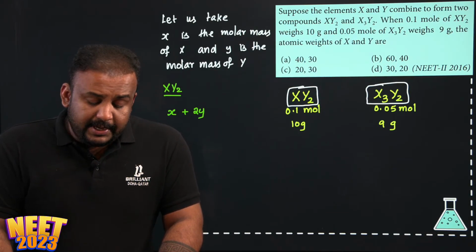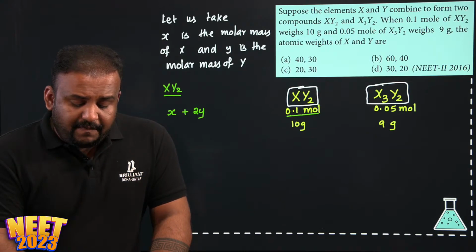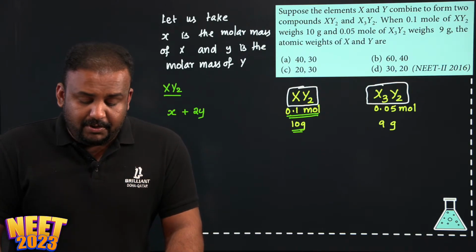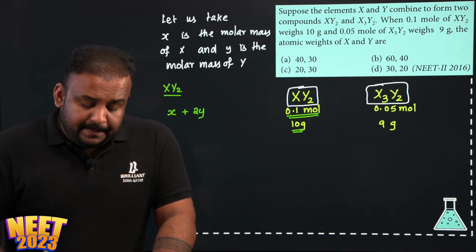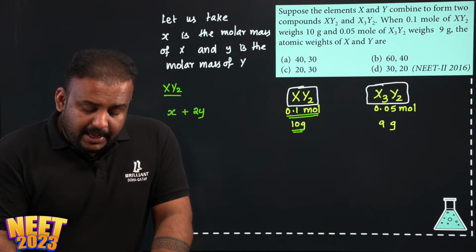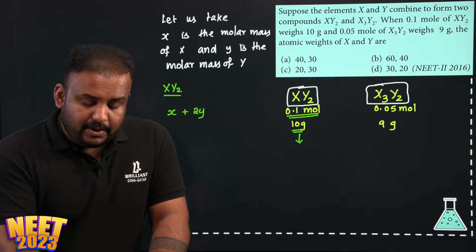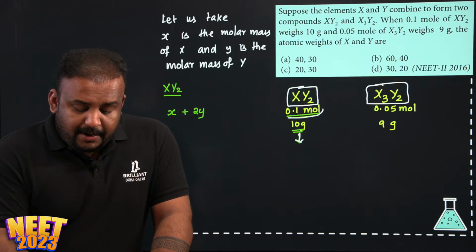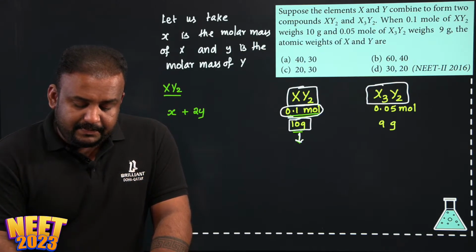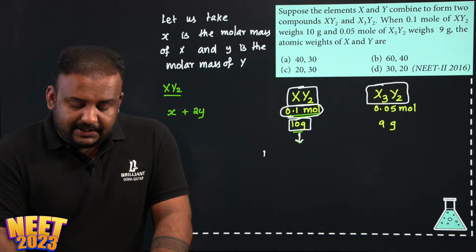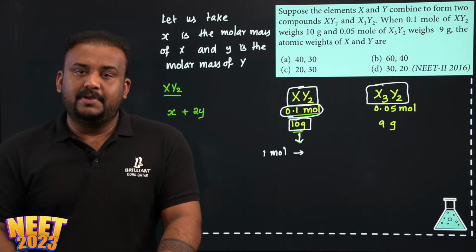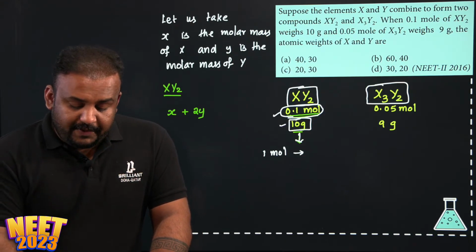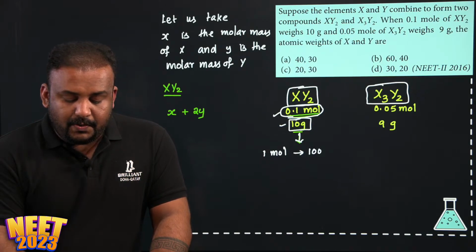x plus 2y. This will be the total molecular weight of the compound XY2. Correct? So they said 0.1 mole of this compound weighs 10 gram. If I have to look into this formula, 0.1 mole of this compound has a mass of 10 gram. So imagine, what will be the mass of 1 mole of this compound? 0.1 mole is 10 gram, so 1 mole will be equivalent to 100 gram.